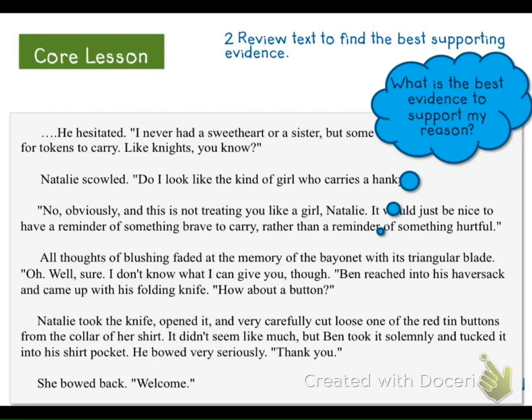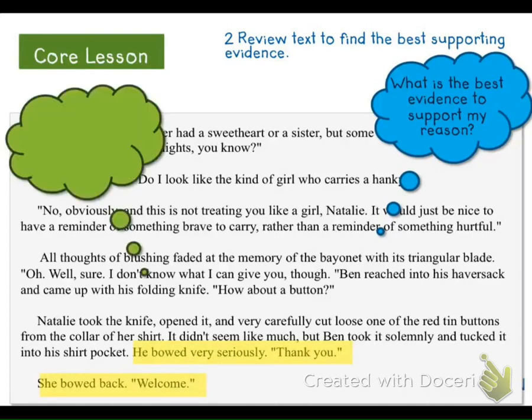In this scene, Natalie remains calm and sweet when Ben asks for a token to remember her by. In the past, Natalie has been awkward anytime the boys in her life even acknowledge that she is a girl and treat her differently because of it. This time we read, "He bowed very seriously. 'Thank you.' She bowed back. 'Welcome.'" So how does this evidence support my reason? Natalie's kindness and respect shows how much she's matured and how she's accepted the changes between her and the boys.